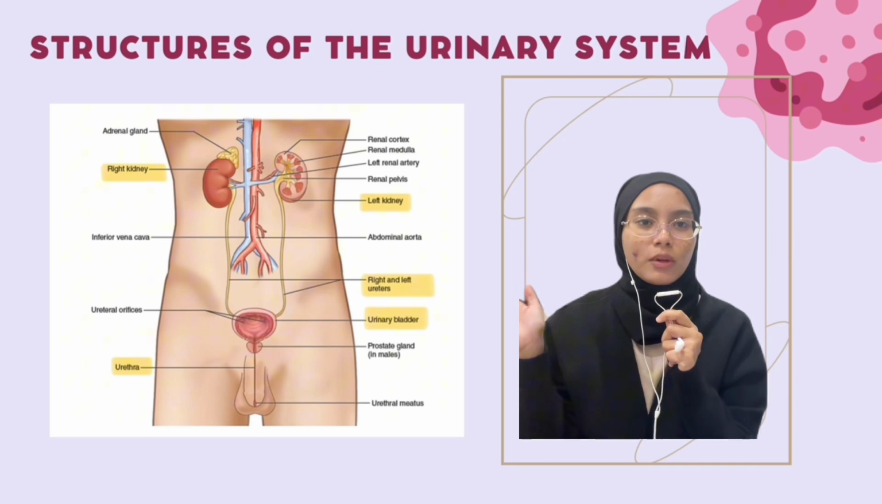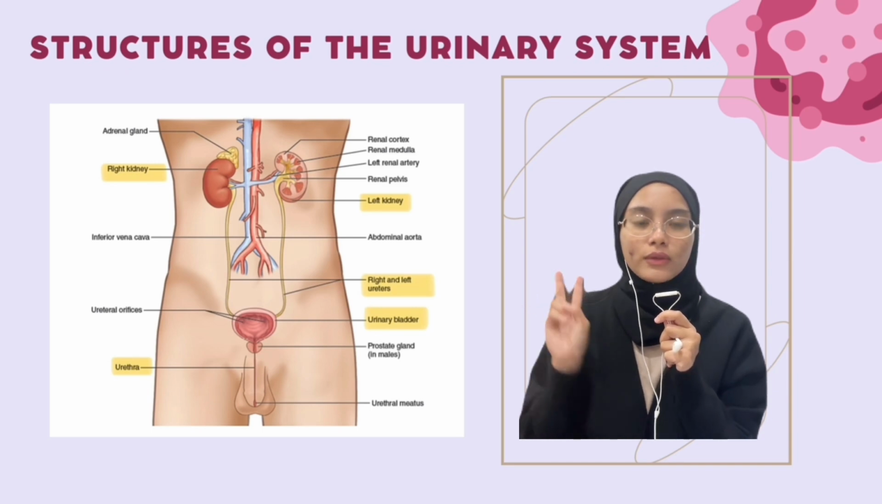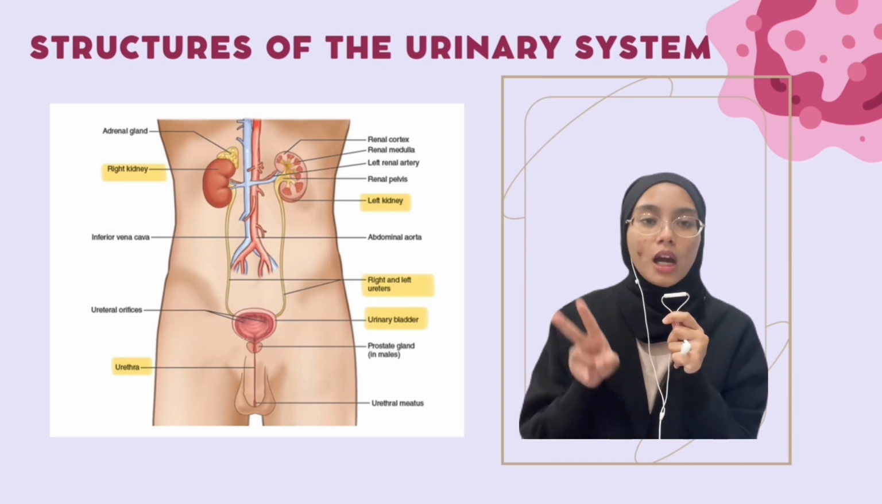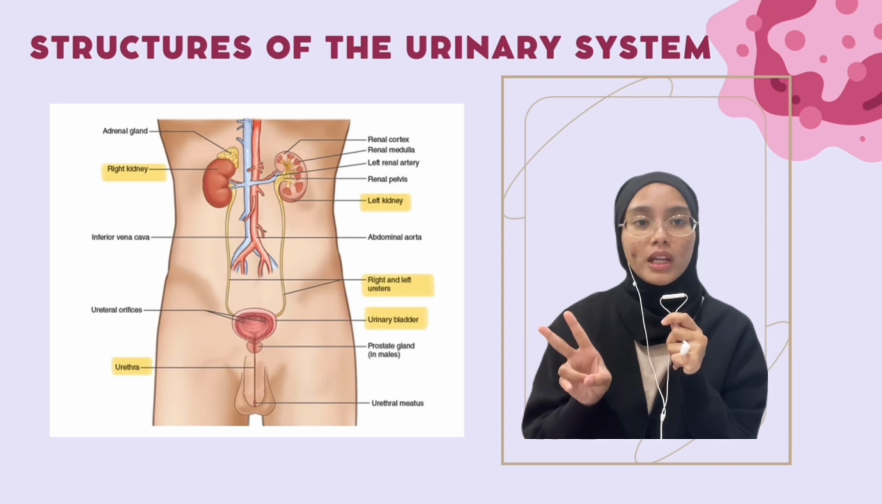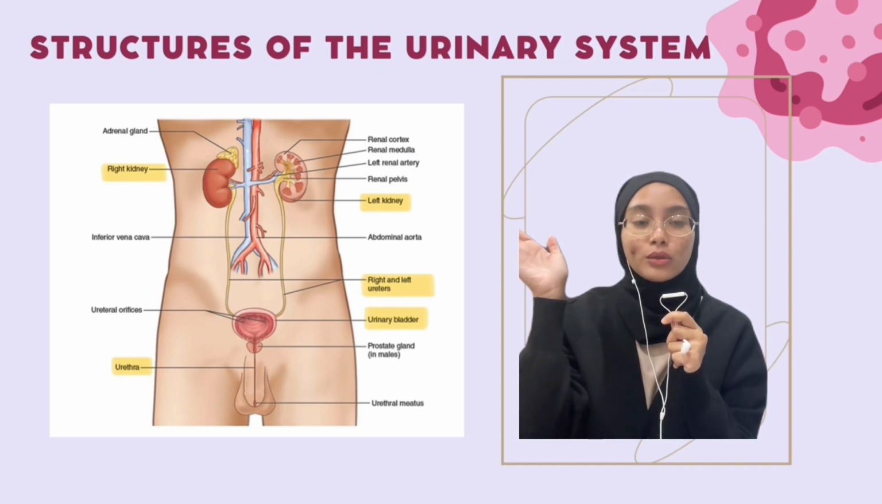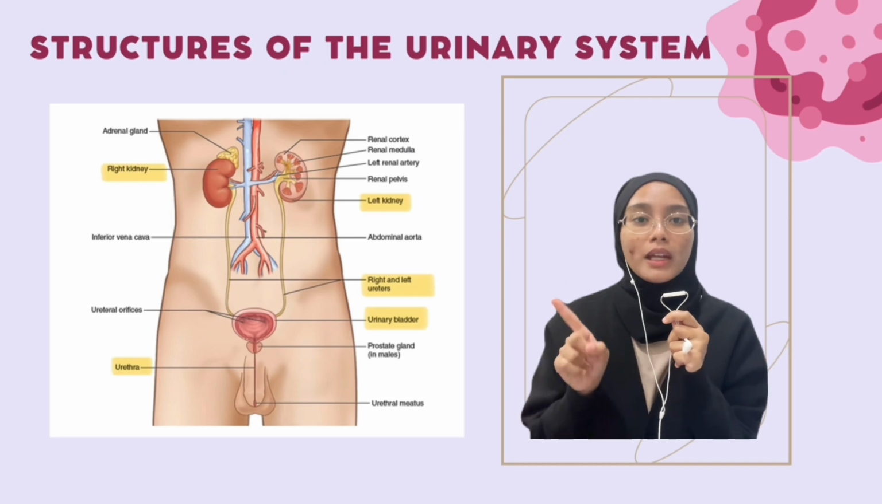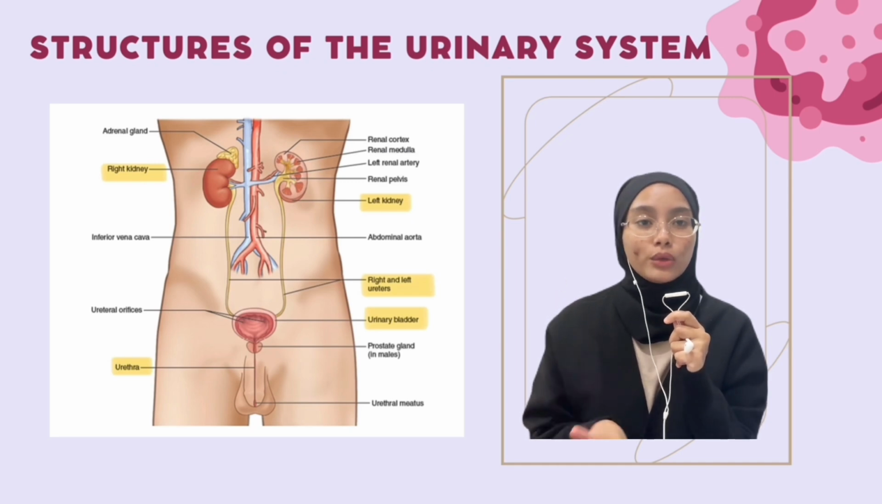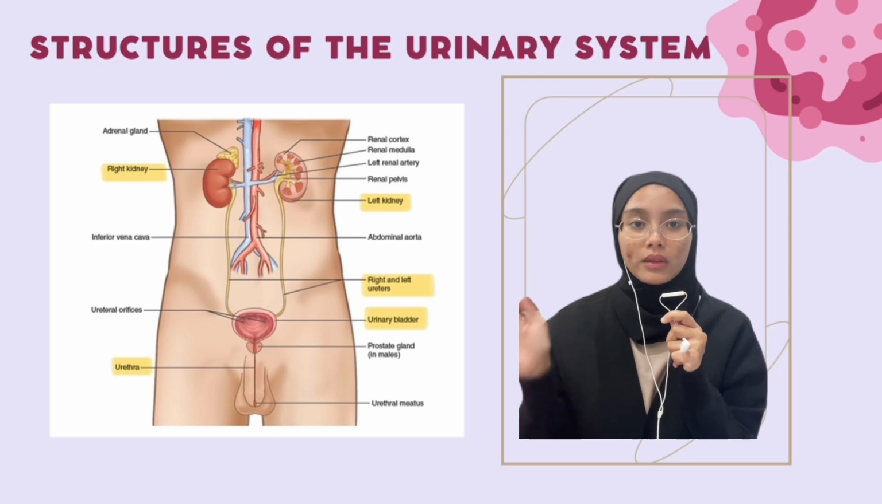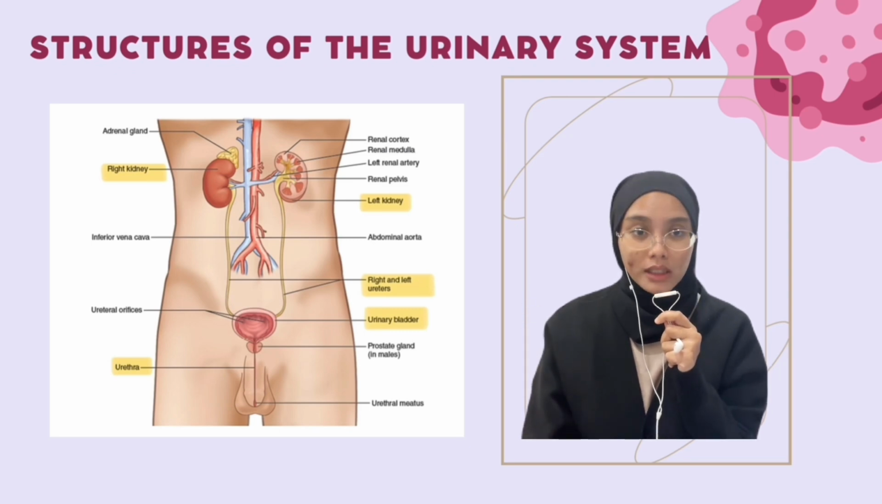So I will start with the structure of the urinary system. As you can see from the picture shown here, it consists of two kidneys which produce urine, two ureters which will drain the urine from the kidneys to the bladder, and one bladder which stores the urine until you are ready to urinate, and lastly the urethra to drain the urine out of the body. The urinary system is also referred to as the urinary tract.